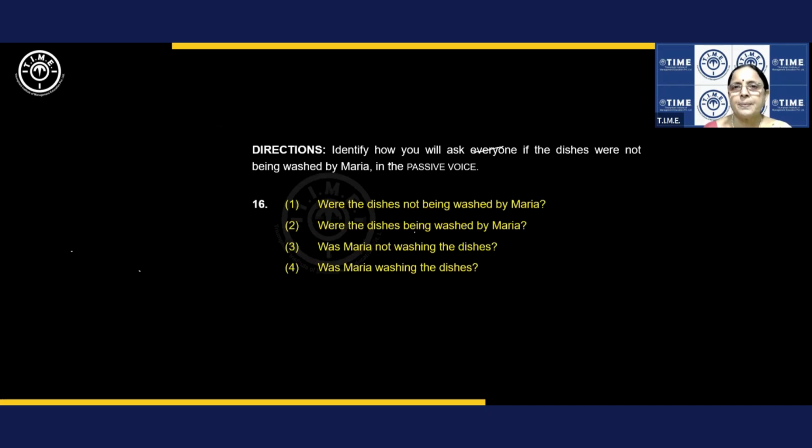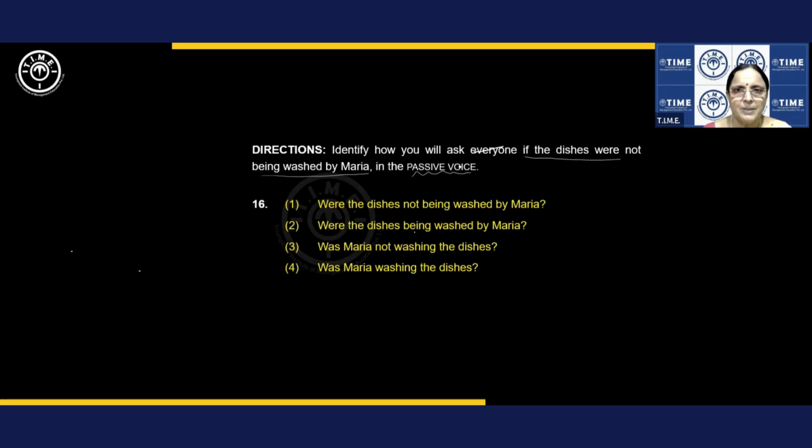Next one. Identify how you will ask everyone. If the dishes were not being washed by Maria, in the passive voice. So simple, very simple. They are asked to transform the given sentences into passive voice. As simple as that.